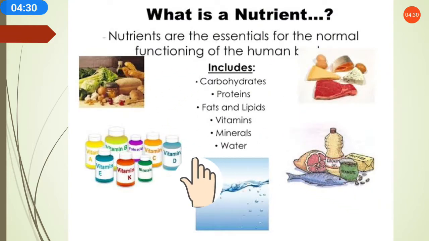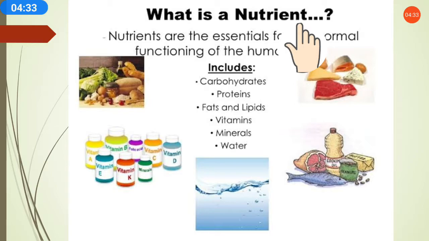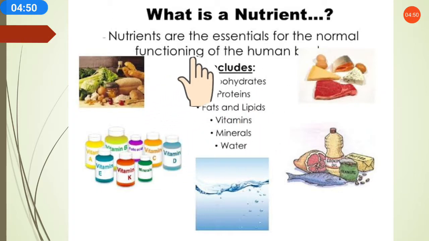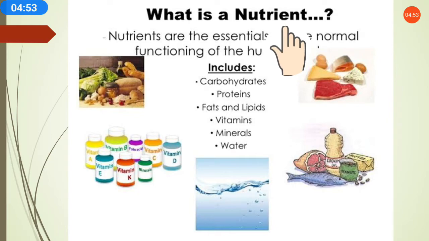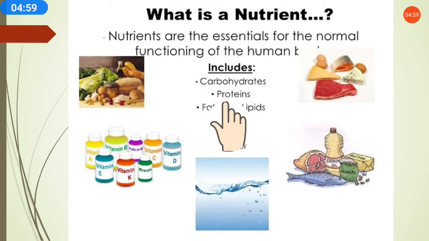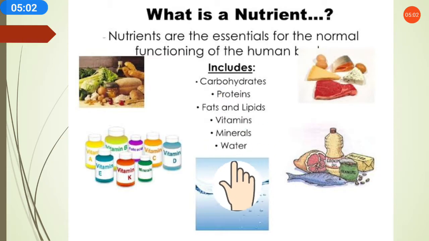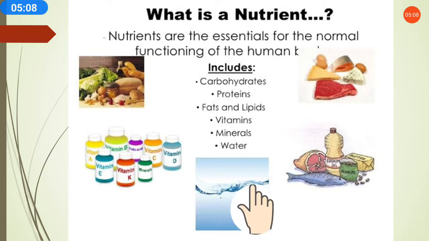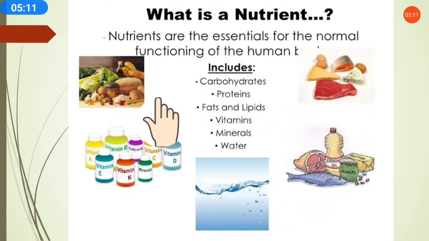Before that, we need to understand what a nutrient is, because we are talking about nutrients and nutrition. Nutrients are essential for the normal functioning of the human body. Nutrients are very important. As we have already discussed, the nutrients are carbohydrates, proteins, fats, vitamins, minerals and water. These all are nutrients, and we require all of these for the functioning of our body.